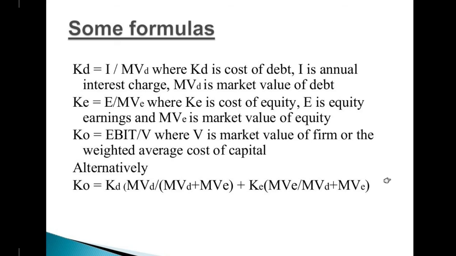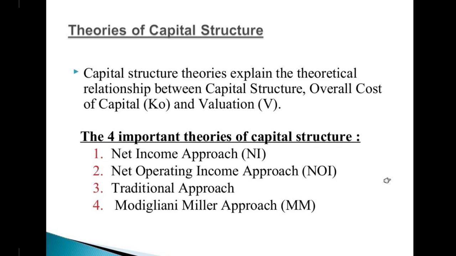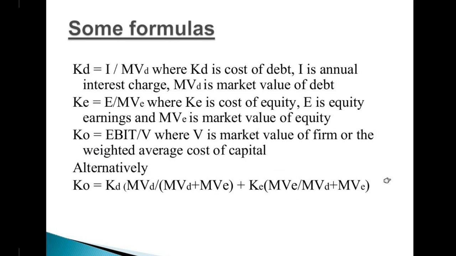KO is EBIT divided by V, where V is the market value of the firm, and KO is the weighted average cost of capital. Alternatively, KO is equal to KD times... there is a very big formula you can read here. So as I told you, KO is the overall cost of capital, KD is the cost of debt, and KE is the cost of equity.